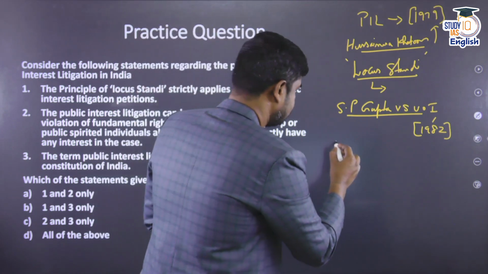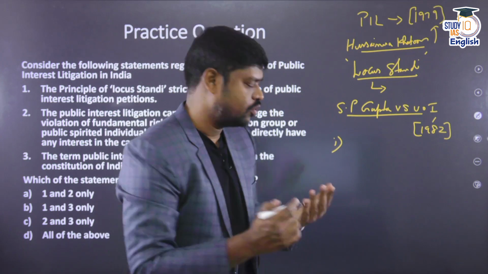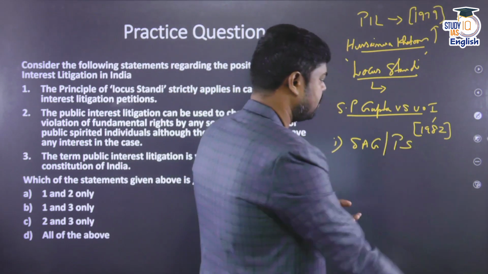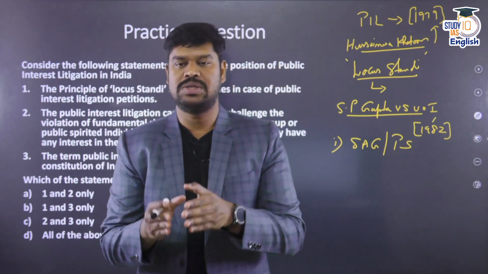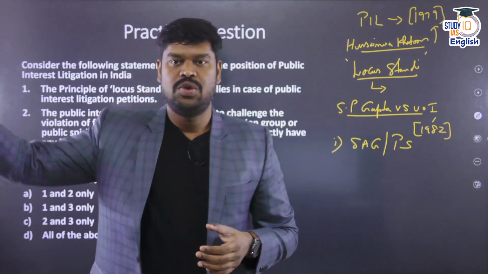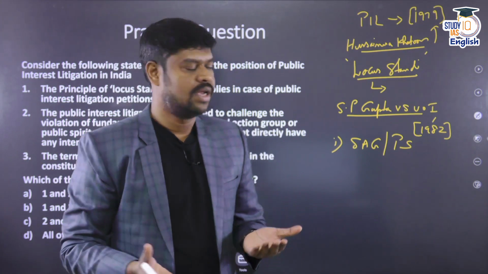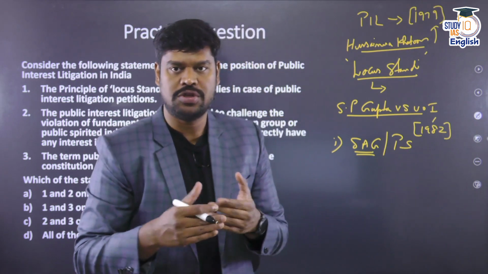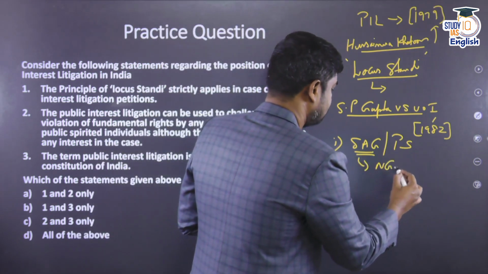And the SP Gupta versus Union of India case said that any public spirited individual or any social action group can file a public interest litigation. A public spirited individual is someone who has a bona fide intention. In good faith, he is bringing it to the notice of the court that the rights of other people are violated, although he is not directly affected because of this particular case. A social action group is a group which is working for a positive change in the society. So, for example, NGOs may come under this particular category.